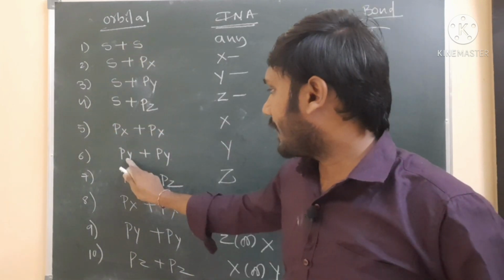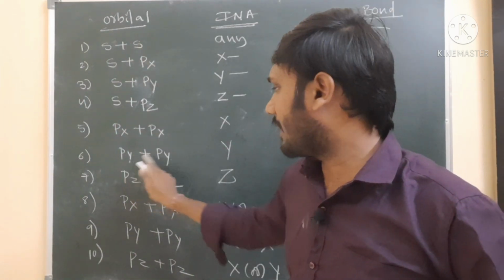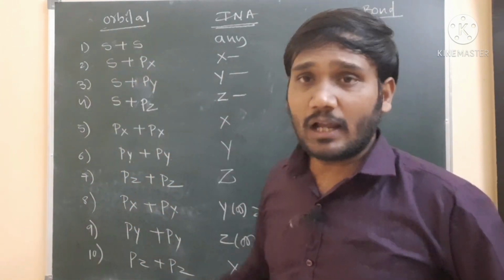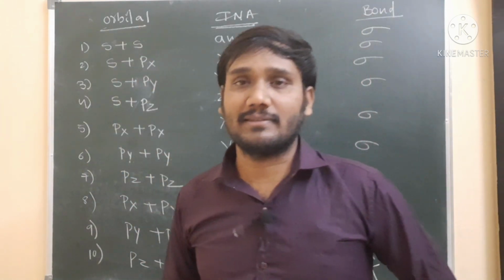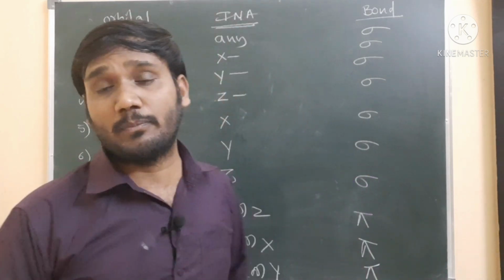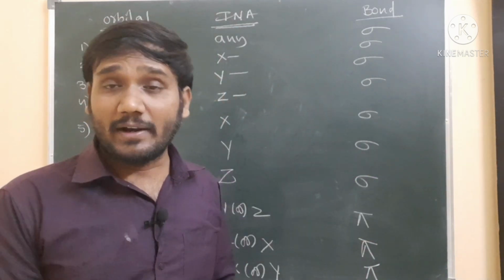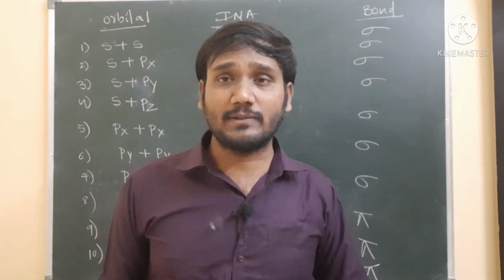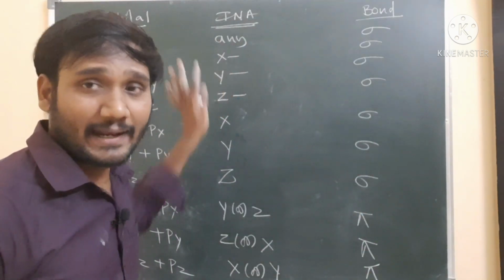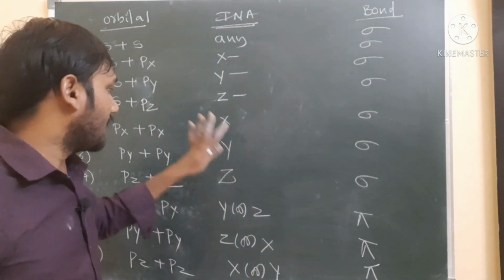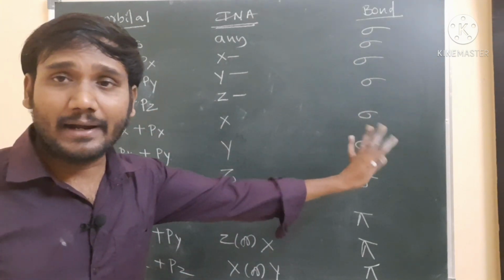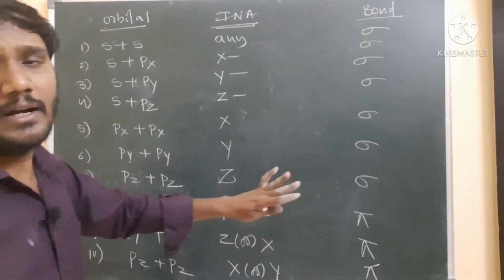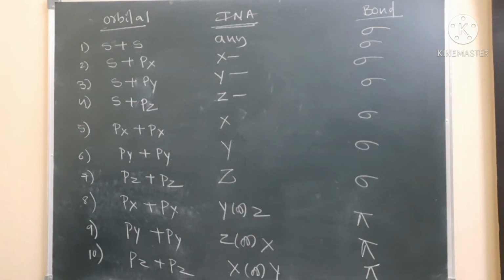But px px same axis, py py same axis, pz pz same axis. For orbital overlapping, if you take different axes, for example one is px, one is py, a bond is not possible. One is py, one is pz, a bond is not possible. One is pz, one is px, a bond is not possible, because the orbitals' directions are different. When orbitals with the same direction overlap, a bond is possible. When orbitals with different directions overlap, a bond is not possible. You can take a screenshot.